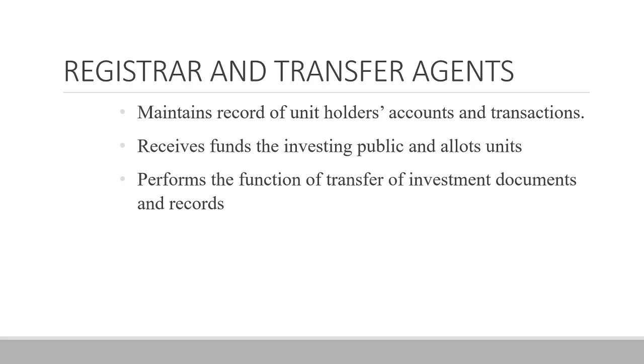Next comes the registrar and transfer agents. These are all the other functionaries involved in the mutual fund business. So these are people who are involved in transferring the title of the funds and the purchase and sale of units, etc. So they receive the funds and invest the funds in various units. They maintain the record of the unit holders' accounts. They perform the function of transfer of investments, documents as well as records.